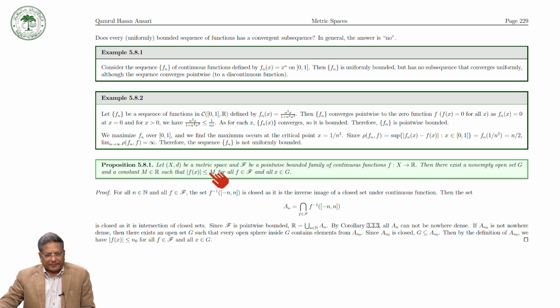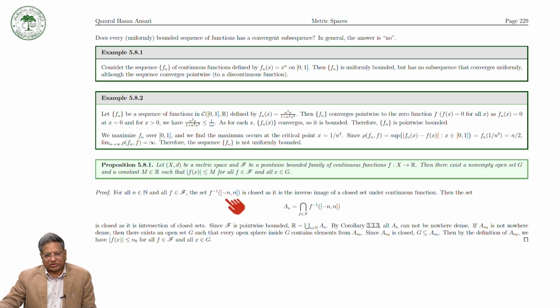To prove this, let's take, for all natural numbers n and all the functions f in this collection, the set f inverse of the closed interval [-n, n]. This is closed, because [-n, n] is closed and f is continuous, so the inverse image of a closed set is closed.